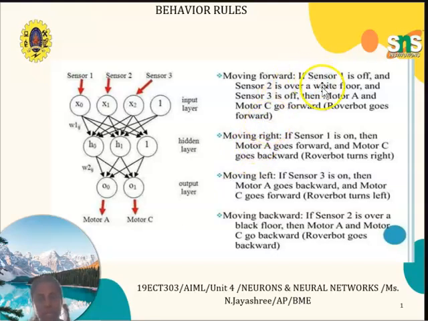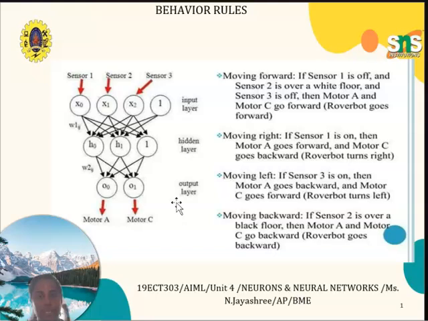Moving forward: if sensor 1 is off and sensor 2 is on a white floor and sensor 3 is off, motors A and C go forward. Next, moving right: if sensor 1 is on, then motor A goes forward and motor C goes backward.